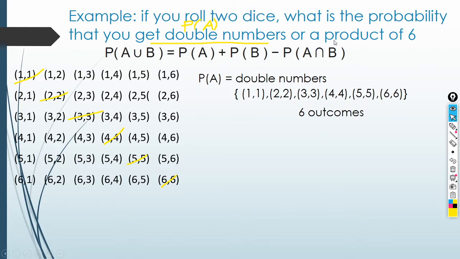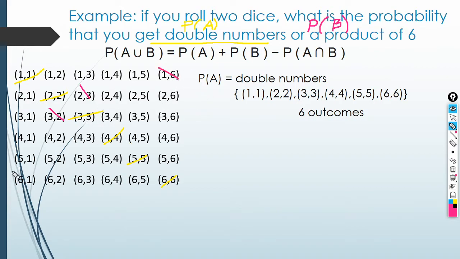Next, event B, the probability of B. It gives us a product of 6. Which of these gives us a product of 6? 2, 3: 2 times 3 is 6. 3 times 2 is 6. 1 times 6 is 6.